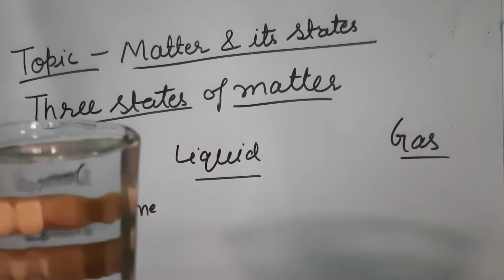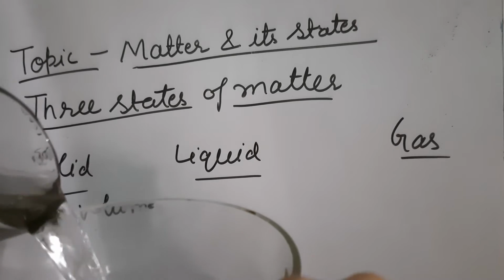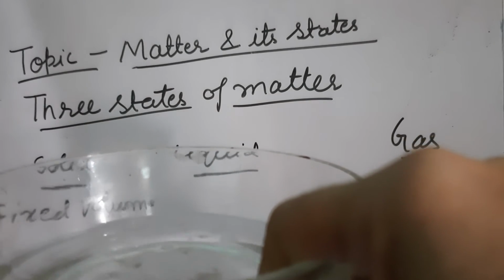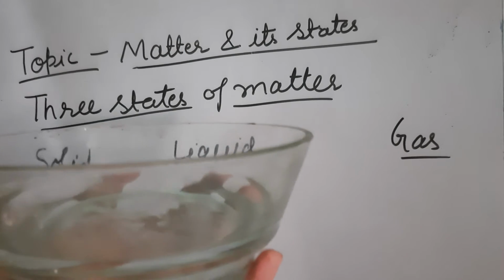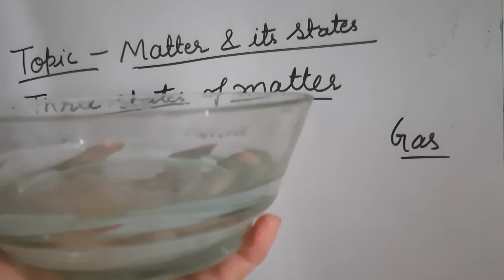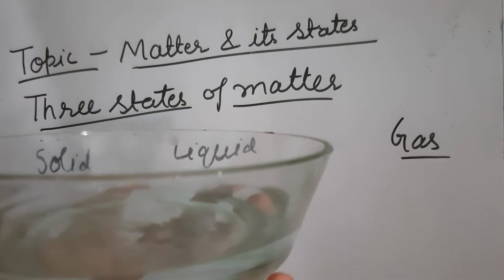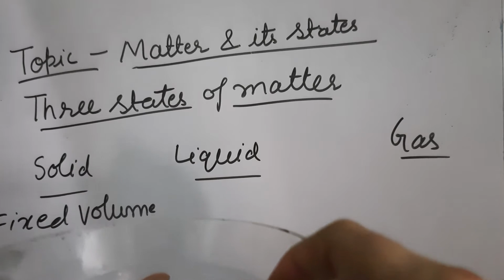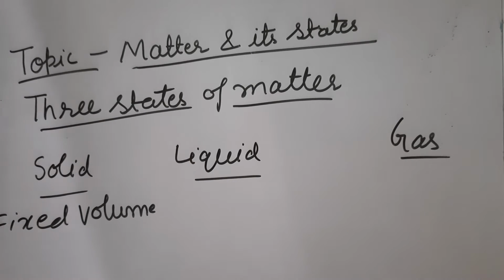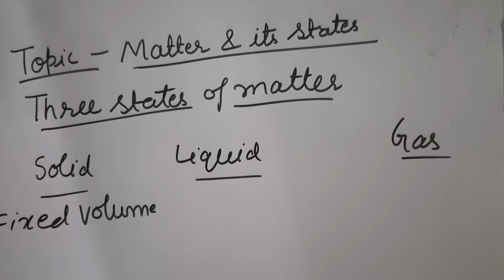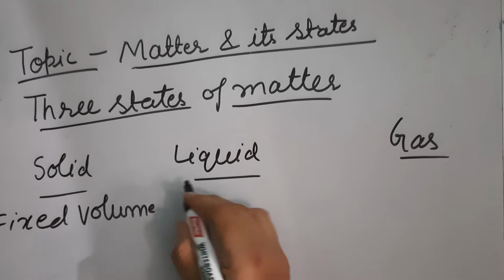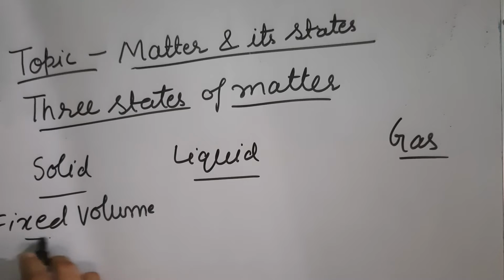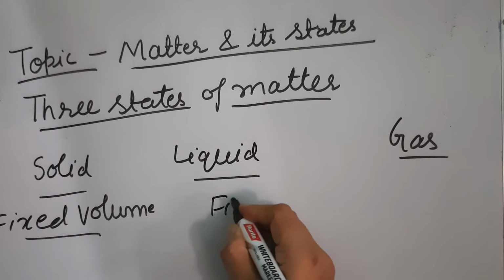Now if I pour it in this bowl, as you can see, the amount of liquid remains the same, but it takes the shape of the container. Now we can see the water looking round. Yes or no? But the volume is fixed. So in case of solid, the volume is fixed, and in case of liquid also, the volume is fixed. But in case of gas the volume is not fixed. So this is the first difference.